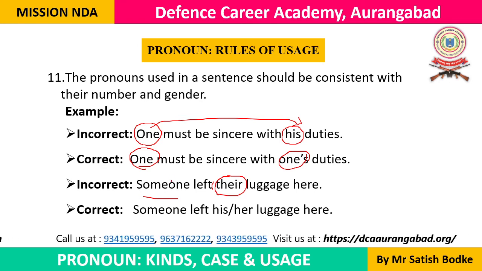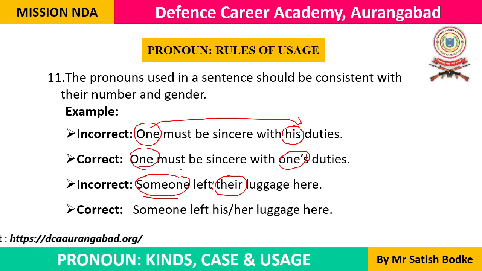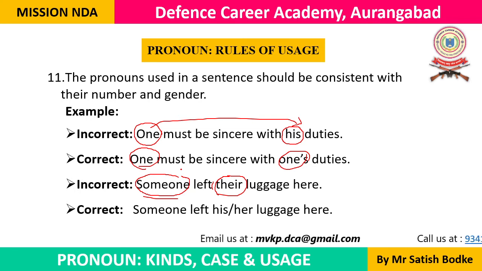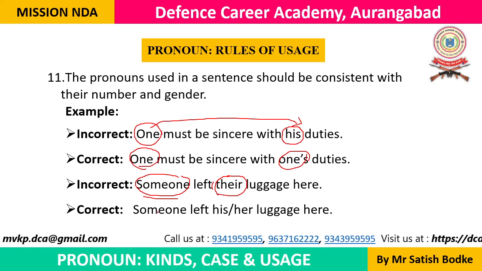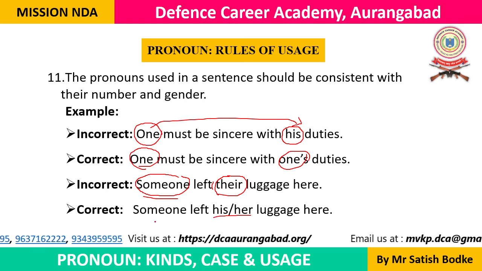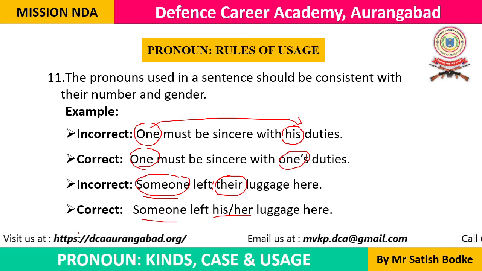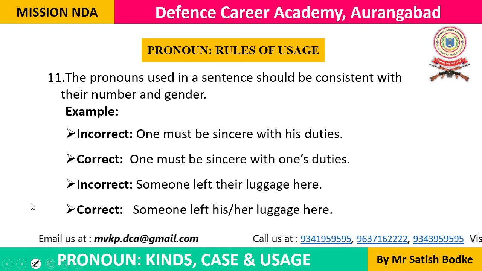There is pronoun plural and it is also personal pronoun. And someone is not a personal pronoun. Someone is an indefinite pronoun. Okay, someone is an indefinite pronoun. So someone left their luggage here. Instead of this, we have to say someone left his or her luggage here. So this way is the correct usage of these pronouns.